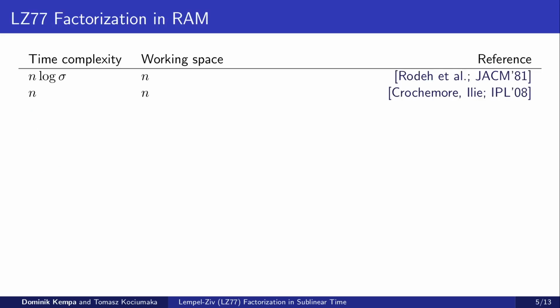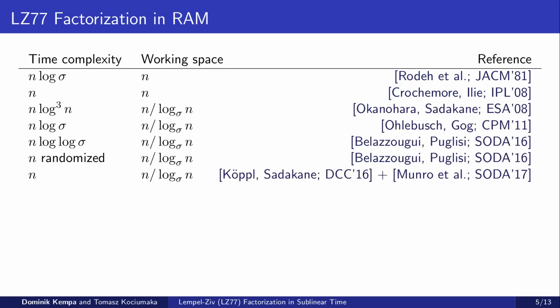The first algorithm for efficient LZ77 factorization was proposed in 1981. It is based on suffix trees and runs in O of n log sigma time. Several years later, the dependency on sigma was removed. After reaching O of n time, the next barrier to overcome was reducing the space usage. Numerous algorithms managed to achieve the optimal space usage of n over log base sigma of n machine words, gradually bringing the runtime closer to linear. This was achieved in 2016 using a randomized algorithm, and a year later using a deterministic method.